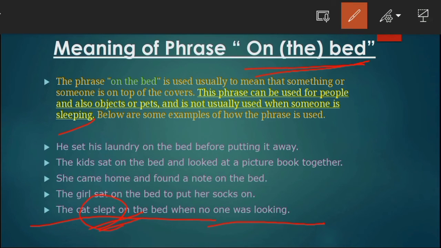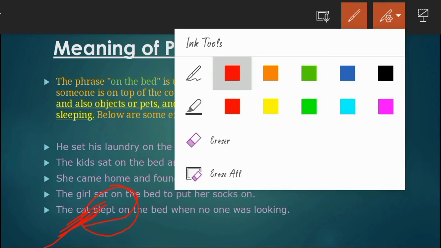Listen carefully: here I've used the phrase on the bed with the meaning of sleeping because here we have a cat, which is a pet animal. Therefore, if there is any person or people, we use "in the bed". I hope it is clear.